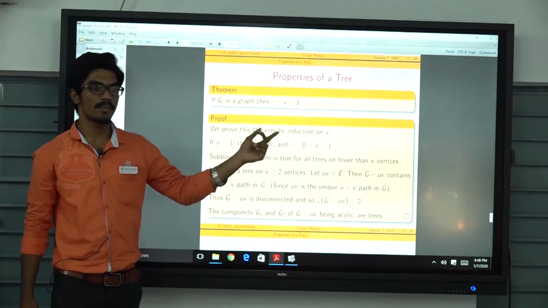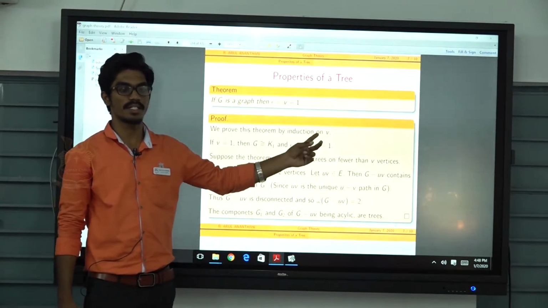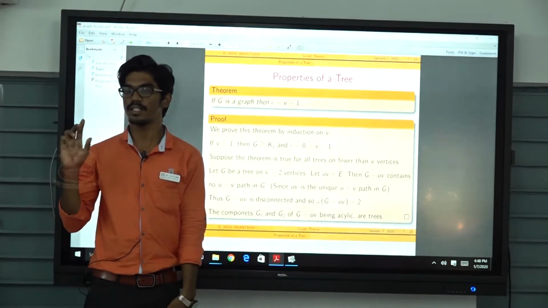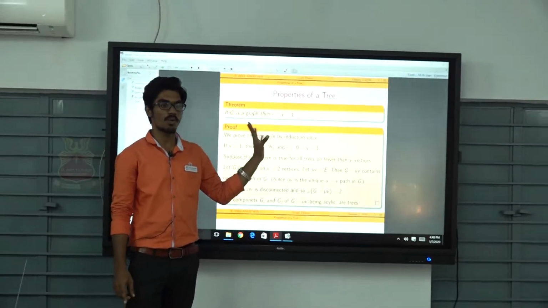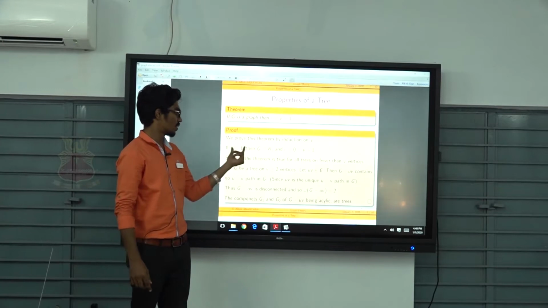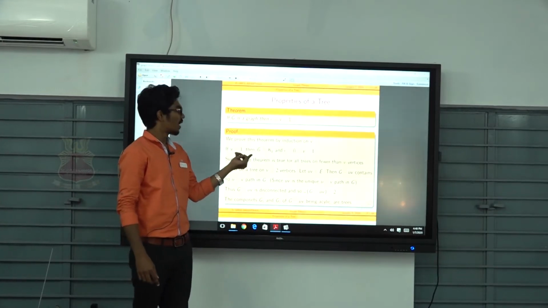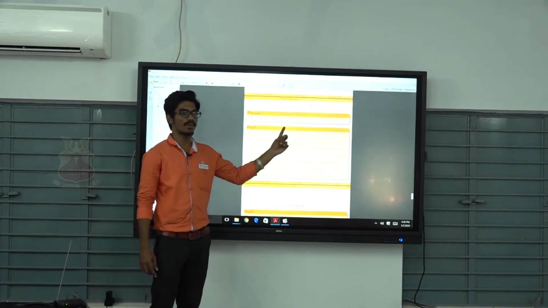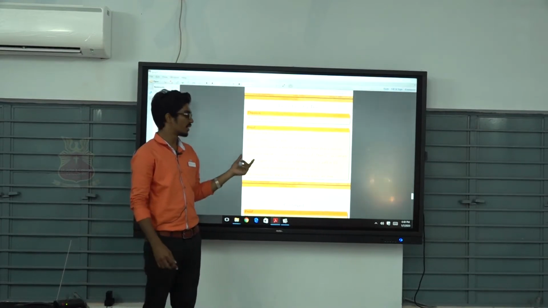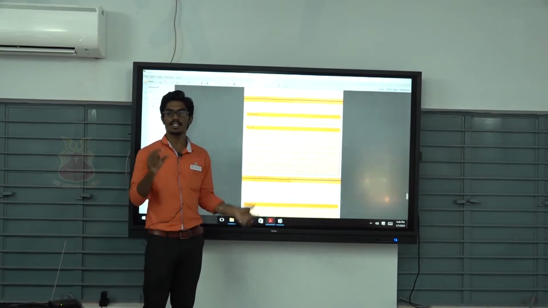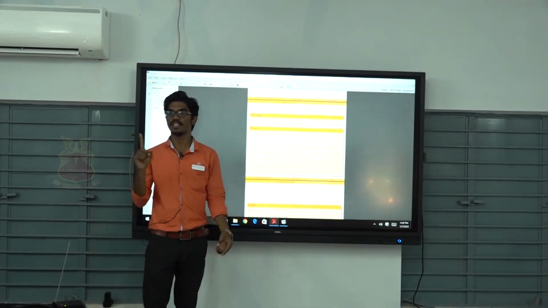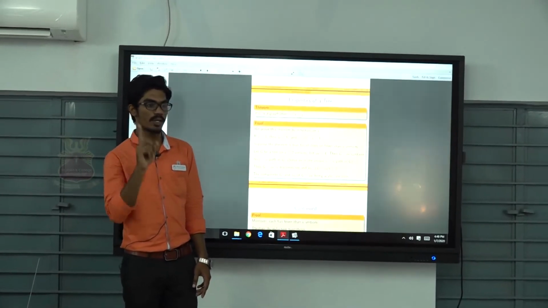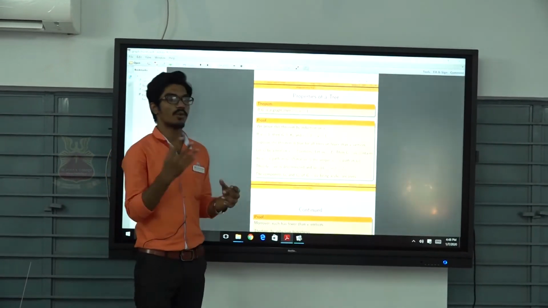So, we prove this theorem by induction on the number of vertices. The first step of induction is 1. We prove this theorem is true for 1. If V equals 1, then G is a tree with only one vertex, and there are no edges.